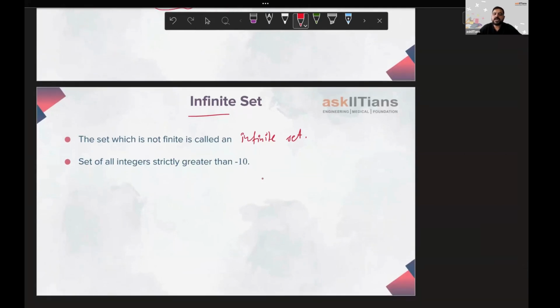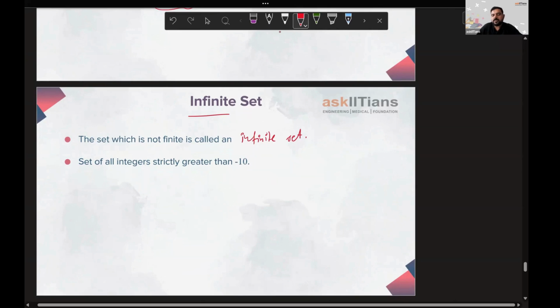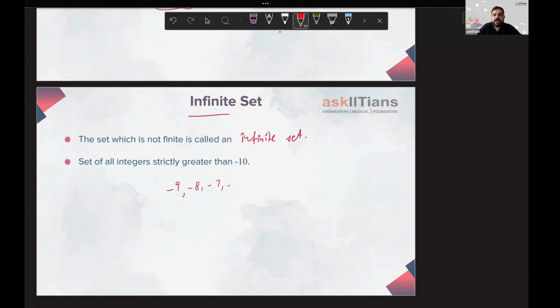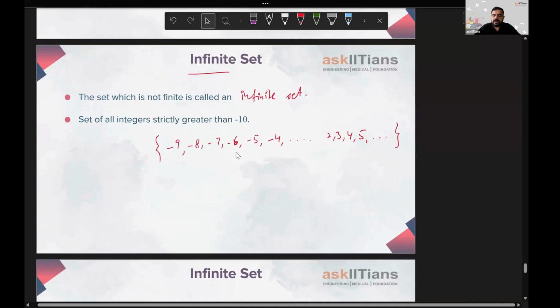All right. Moving on to the next part. Set of all integers strictly greater than minus 10. Strictly greater than minus 10 means minus 9 is greater than minus 10. Minus 8 is greater, minus 7, minus 6, minus 5, minus 4, and so on. You'll get into the positive numbers like 2, 3, 4, 5, and so on. Again, you'll keep moving. This will never stop. The list is never ending. That's why we'll say that this is an infinite set. Right?